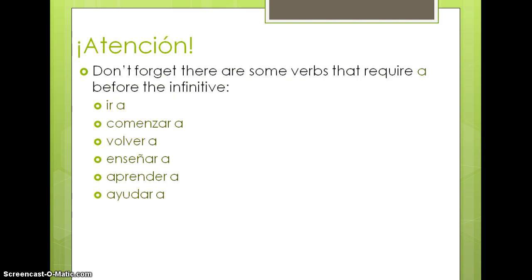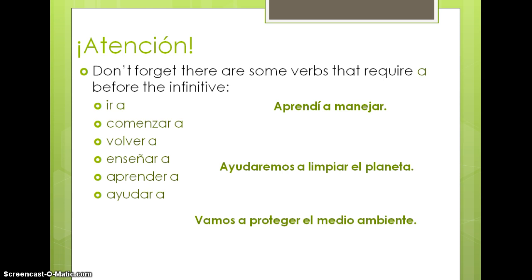Please don't forget that there are sometimes verbs that do require that a before an infinitive. So some examples. Aprendí a manejar. Ayudaremos a limpiar el planeta. Vamos a proteger el medio ambiente. Again, these are some examples.